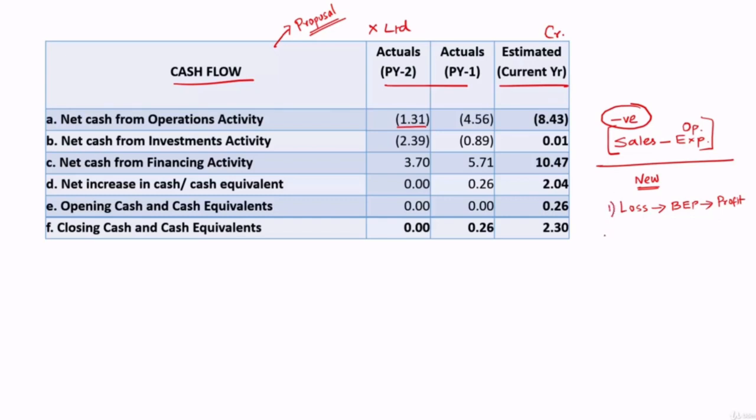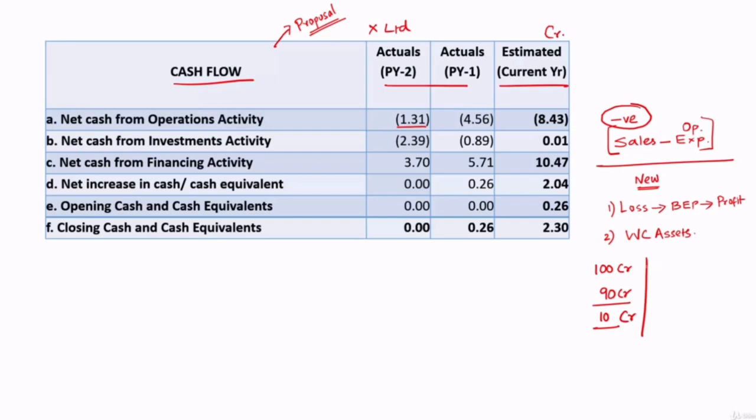Number 1. Number 2, the companies which have substantial investment in working capital assets will also have negative cash flow from operations. Let's say, for example, sales made by the company is 100 crore. Expenses incurred by the company is 90 crore. Profit they have made is 10 crore. But if you look at their cash flow position, you will see that they have not generated cash of 100 crore.